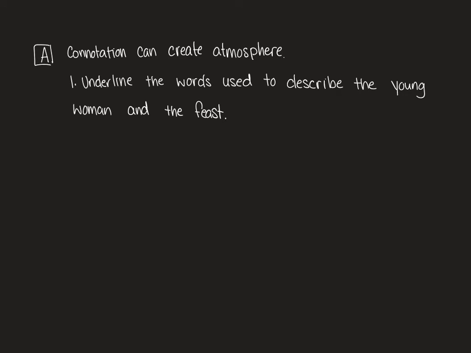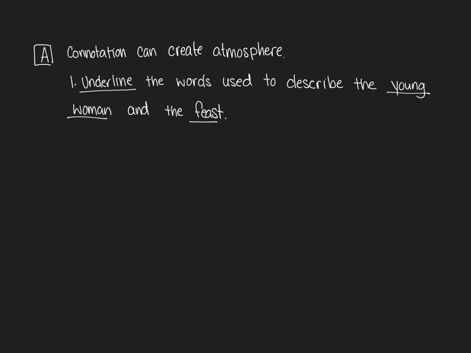In part A, they're going to talk about how writers often choose words with a particular connotation to create a certain atmosphere. You will be reading a passage from The Lightbearer's Daughter by O.R. Melling. And so as you read, you're going to notice how the author describes the scene. Your first job is going to be to go through it and underline the words that are used to describe the young woman and the words that are used to describe the feast.